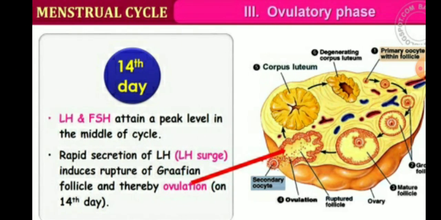So, children, on the 14th day, which is the ovulatory phase, the luteinizing hormone and follicle stimulating hormone attain a peak level in the middle of the cycle. The rapid secretion of luteinizing hormone is called the LH surge, which causes the rupture of the Graafian follicle, and thereby the ovulation process happens on the 14th day.